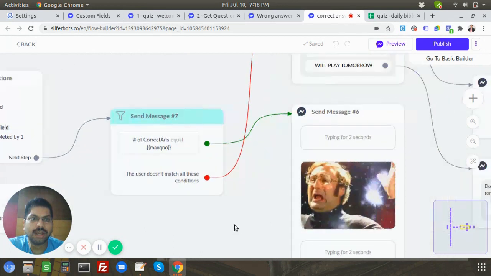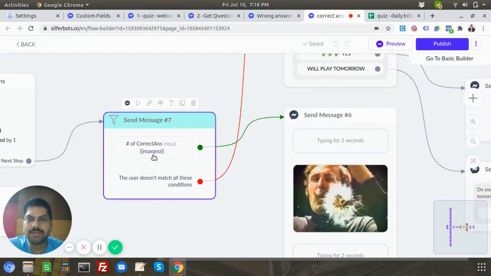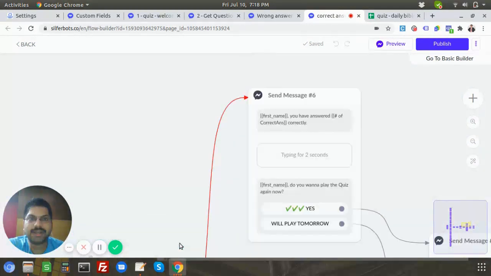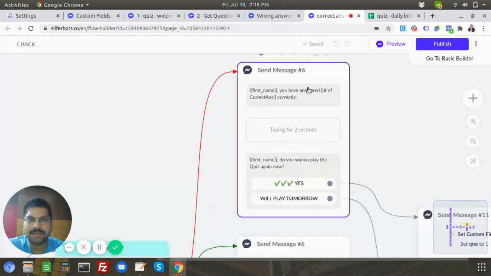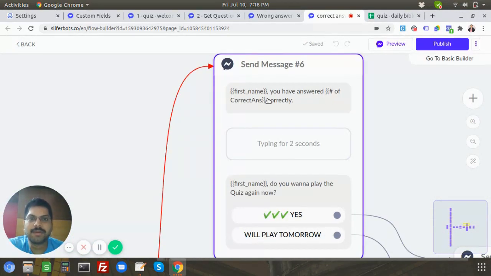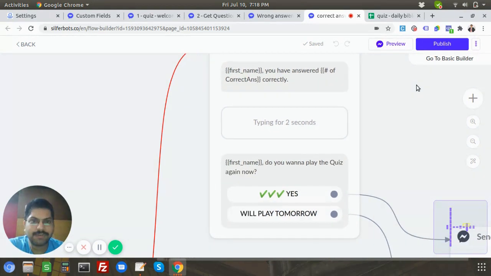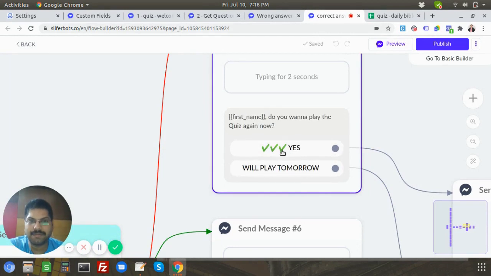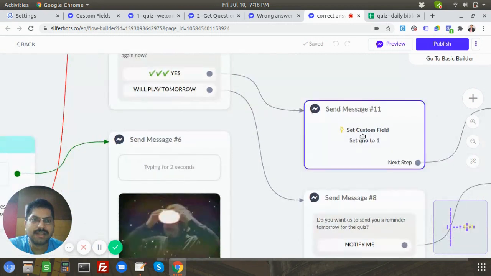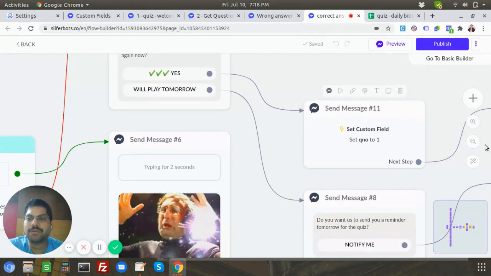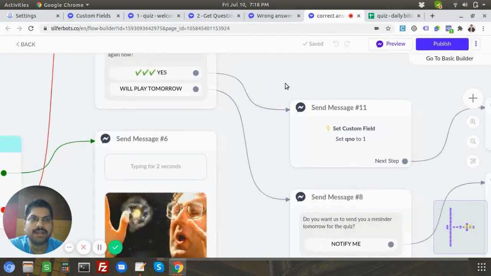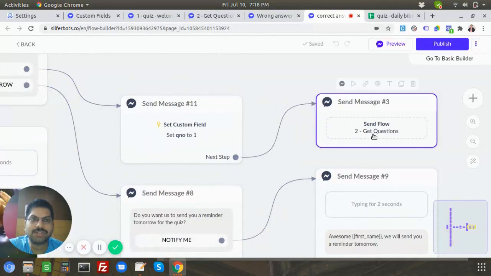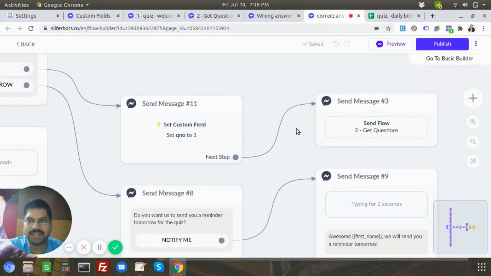Now let's assume that the user's max number is not matching here. We'll just give them a message saying you answered 3 questions correctly out of 5. Now we give them the option, do you want to play the quiz again? Yes, or no, play tomorrow. If they say yes, set it to 1 and send them back to the question flow again. We send them to get questions, which will technically reset the quiz.